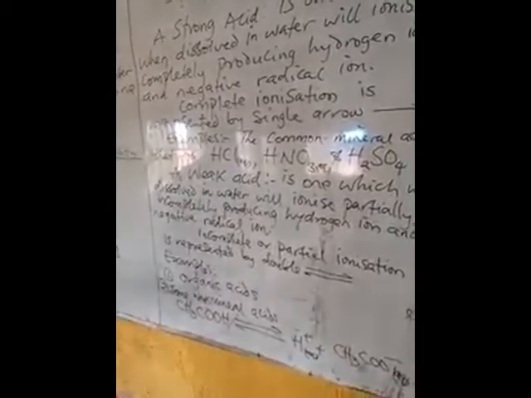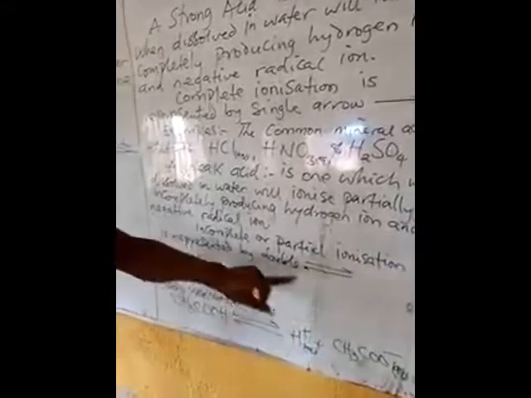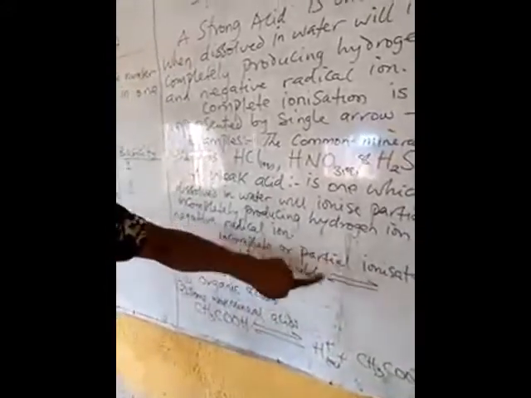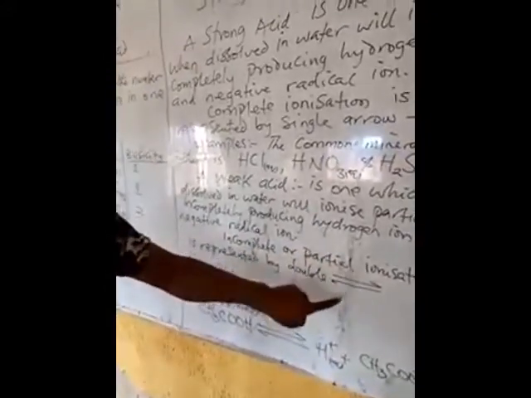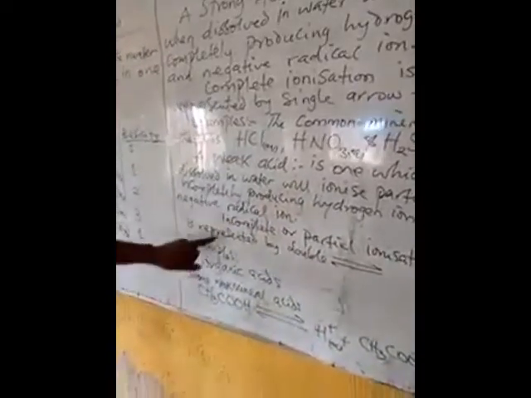Whenever you see a double arrow, a double halfway arrow, forward and backward, this indicates incomplete or partial ionization.